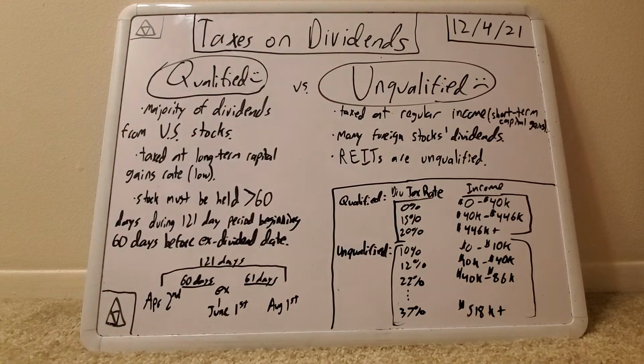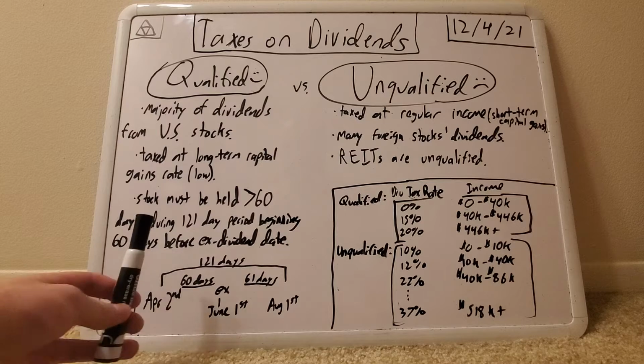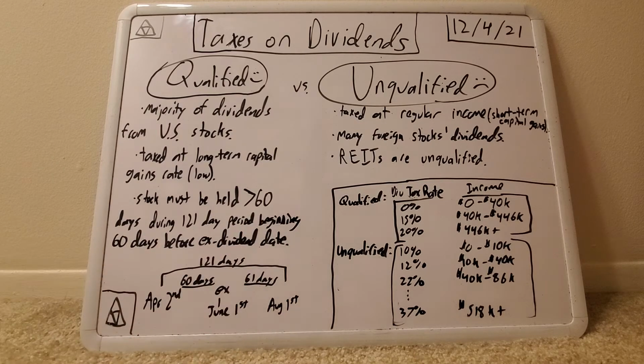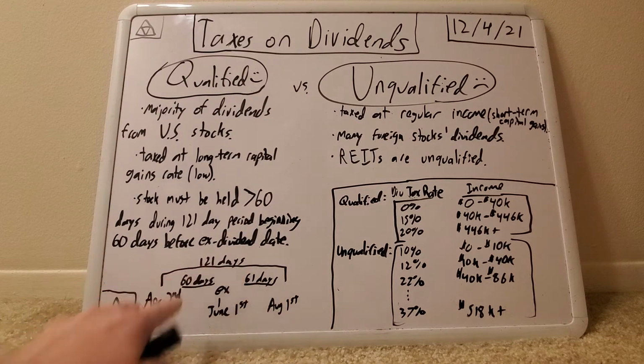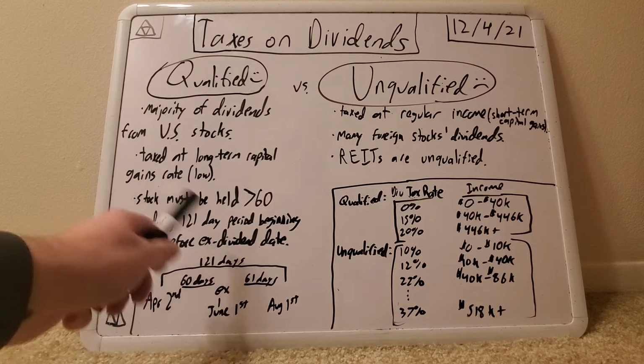Also, to have a qualified dividend, the stock that you buy that has a dividend must be held for over 60 days during a 121-day period beginning 60 days before the ex-dividend date. That's a lot to unpack, so I drew out this little graphic here to better explain exactly what's going on with this sentence.